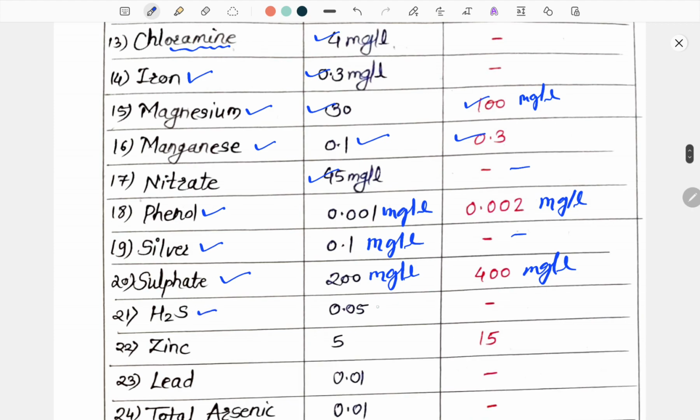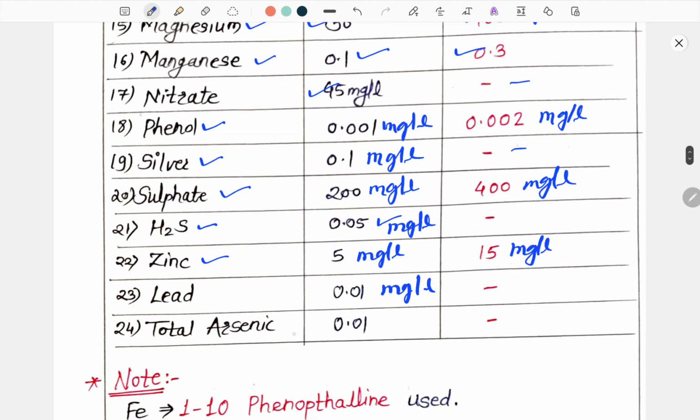For H2S, the acceptable limit is 0.05 mg per liter. For zinc, the acceptable limit is 5 mg per liter and the rejection limit is 15 mg per liter. For lead, the acceptable limit is 0.01 mg per liter. For total arsenic, the acceptable limit is 0.01 mg per liter.